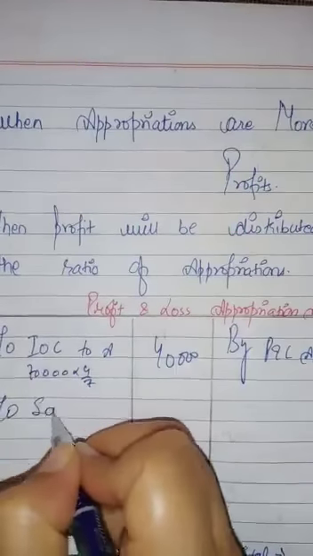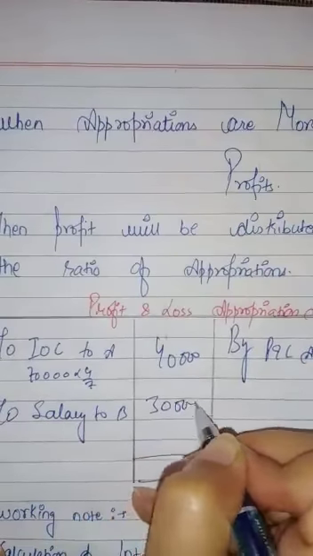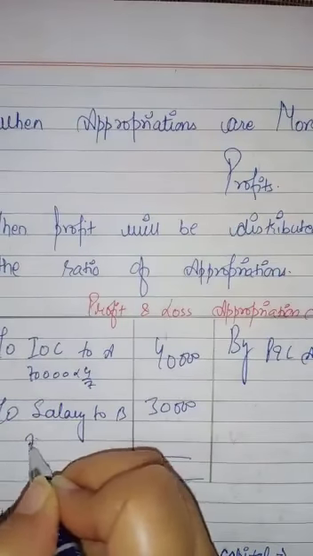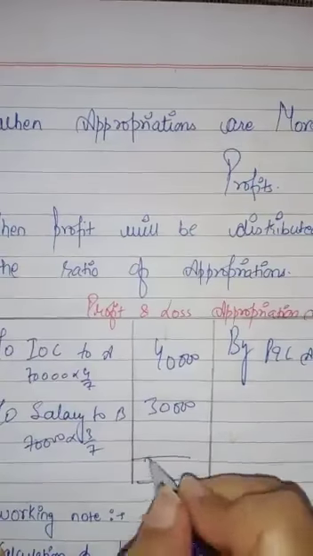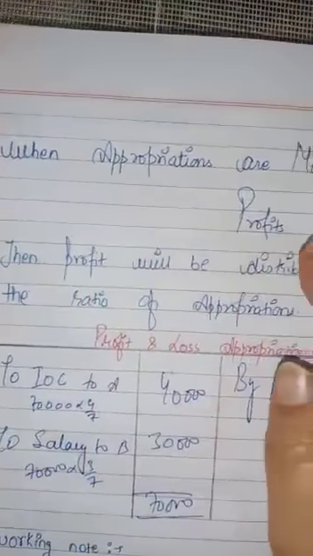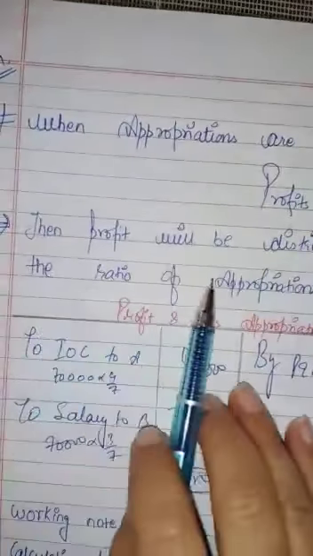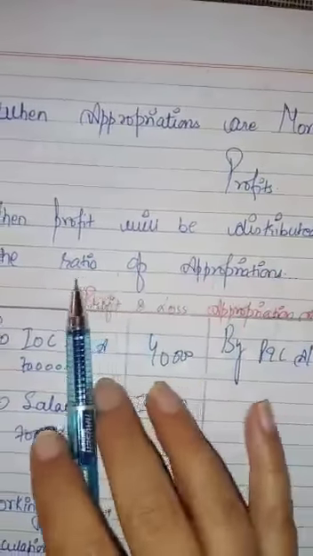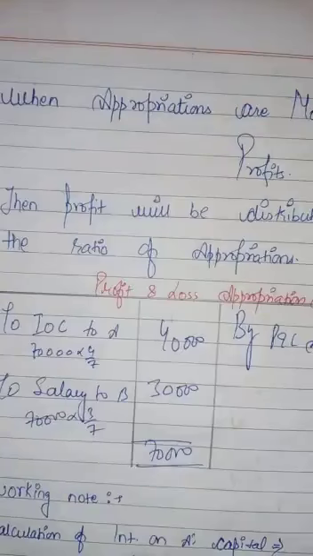And salary to B, we have given 30,000. It is also 70,000 into 3 by 7. Total was 70,000. Means when appropriations are more than profits, then the profit will be distributed in the ratio of appropriations, not in the ratio of their partnership.